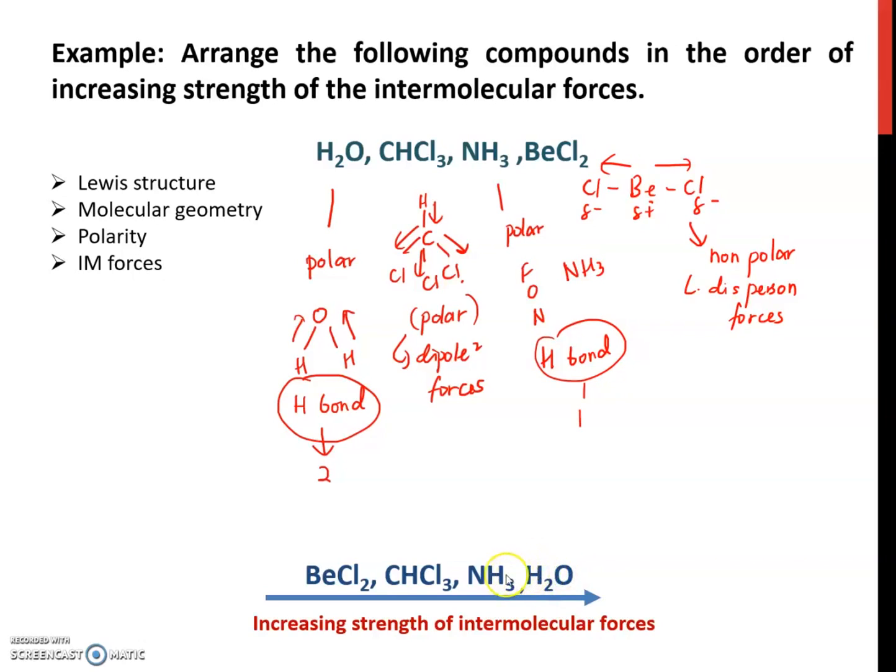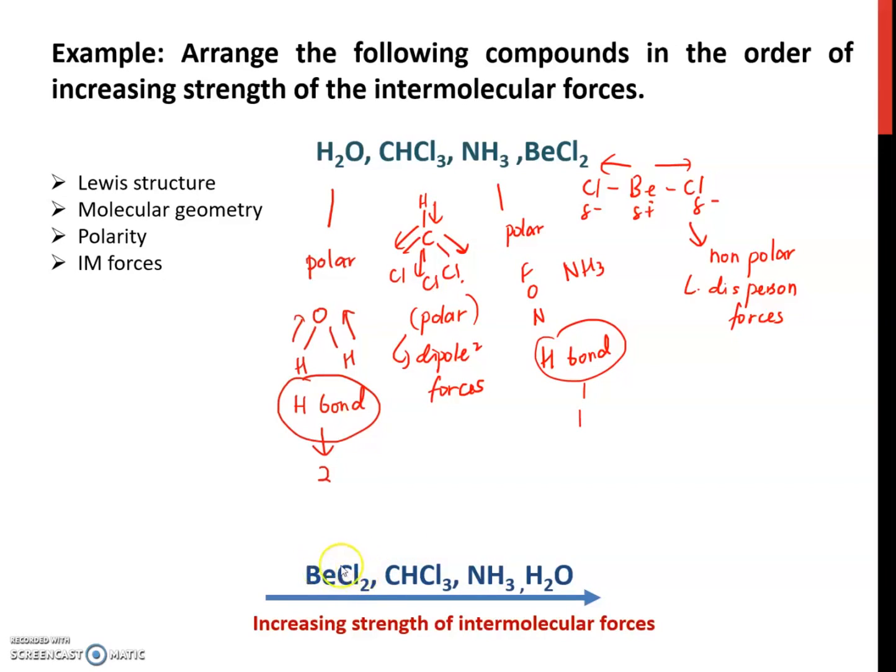Followed by NH3, a polar molecule that also has hydrogen bonds, but it can form only one hydrogen bond, so less strength compared to H2O. For CHCl3, a polar molecule, it contains dipole-dipole forces, which are less strong compared to hydrogen bonds.